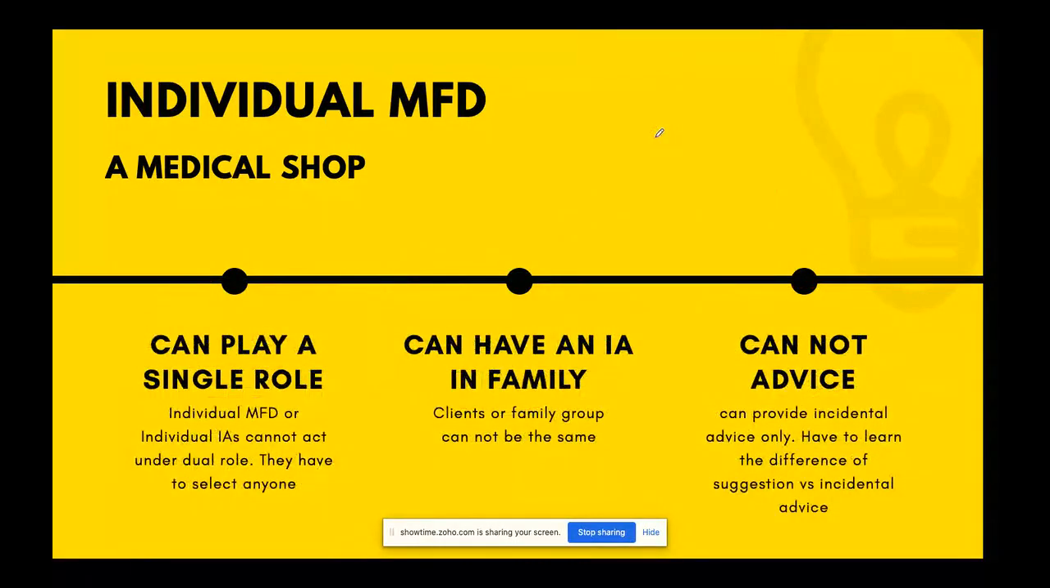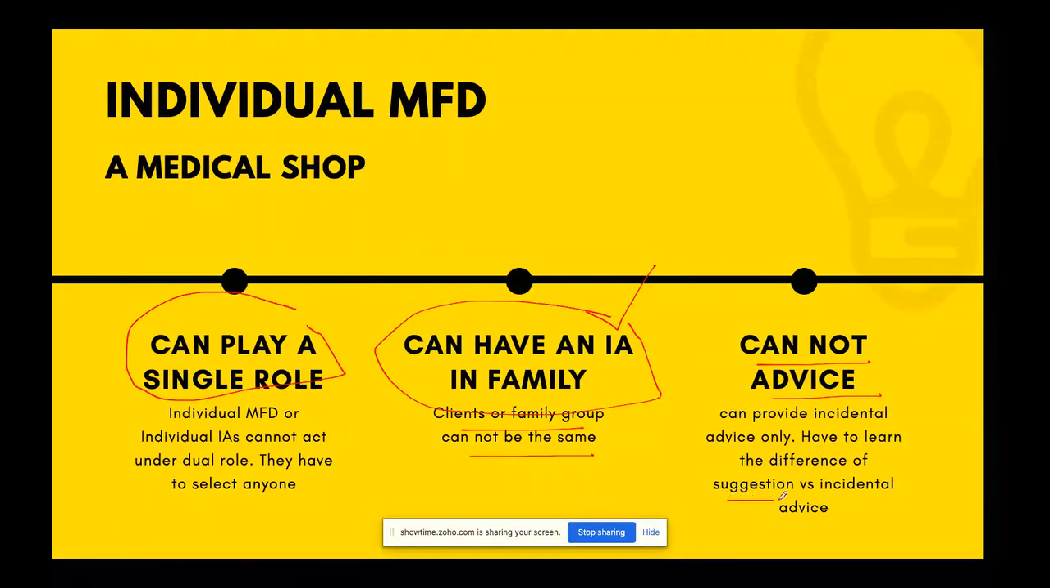Now, an individual MFD has to do a few other things. They can play a single role, as I said. They cannot play an advisor role, and an IA cannot play the MFD role. Can I have an IA in the family? Yes, as I said in the question answer round, an IA can have a family member as MFD, and an MFD can have a family member as IA, but the client cannot be common, nor can the client group be common. You cannot advise, so be very careful.